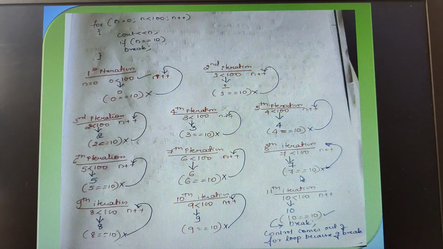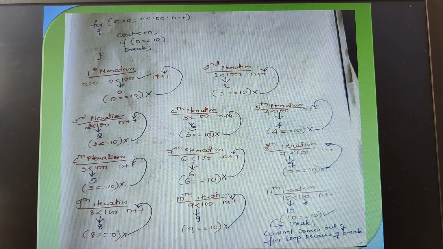When it comes to 7, 7 is equal to 10. The condition is false, again n gets incremented. 8, 8 equals 10. Condition fails, so again increment. 9 is equal to 10. Okay, when 9 is equal to 10, here again the condition fails and n value gets incremented. So when it comes to the 11th iteration, what is this?